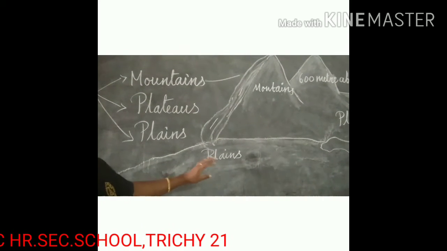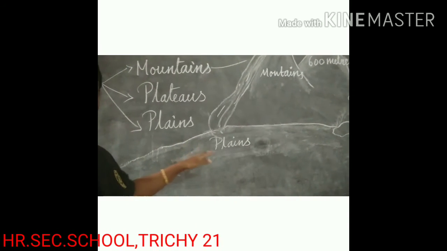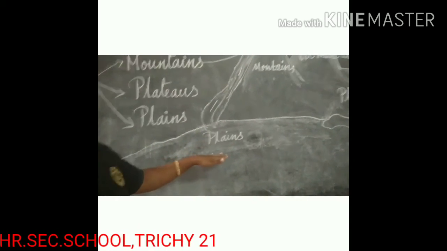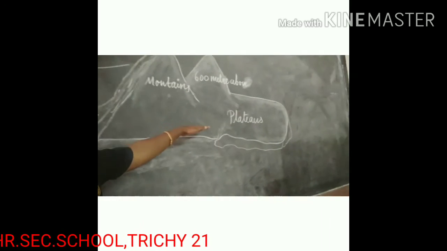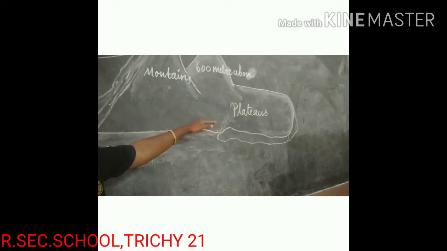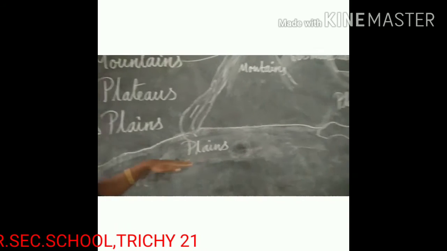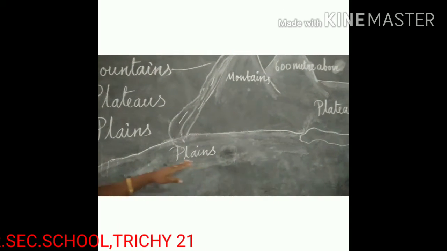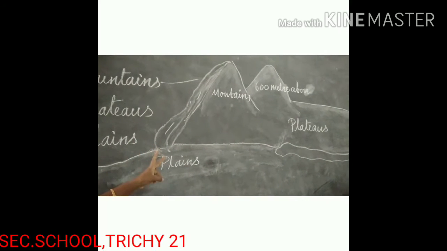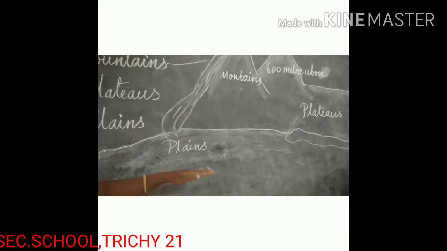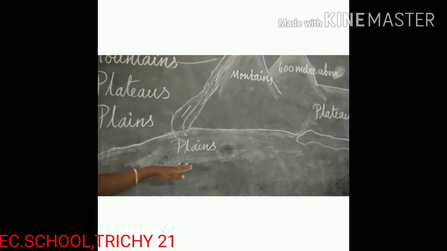Plains. Plains are flat and relatively low-lying lands. The mountain is the highest place, the plateau is somewhat high, and the plain is a flat area. Plains are usually less than 200 meters above sea level.